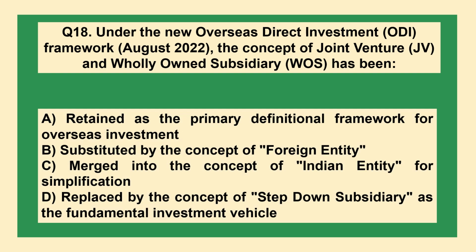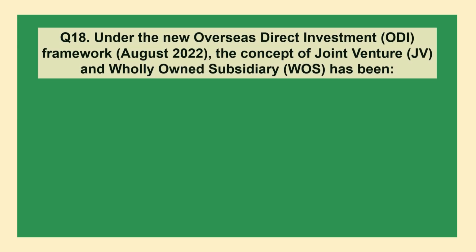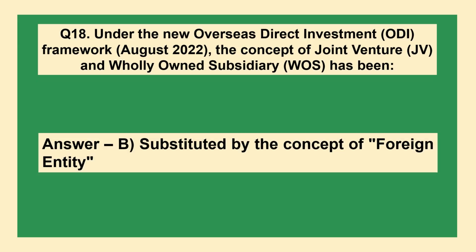Under the new Overseas Direct Investment, ODI, framework of August 2022, the concept of joint venture, JV, and wholly owned subsidiary has been: option A, retained as the primary definitional framework for overseas investment; B, substituted by the concept of foreign entity; C, merged into the concept of Indian entity for simplification; D, replaced by the concept of step down subsidiary as the fundamental investment vehicle. The answer is option B, substituted by the concept of foreign entity.